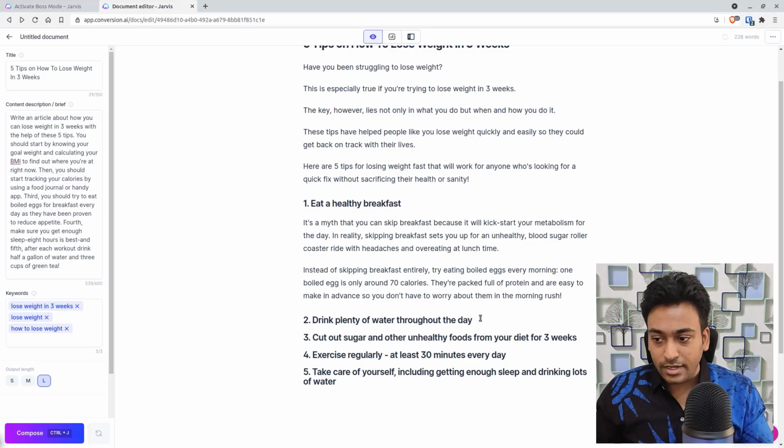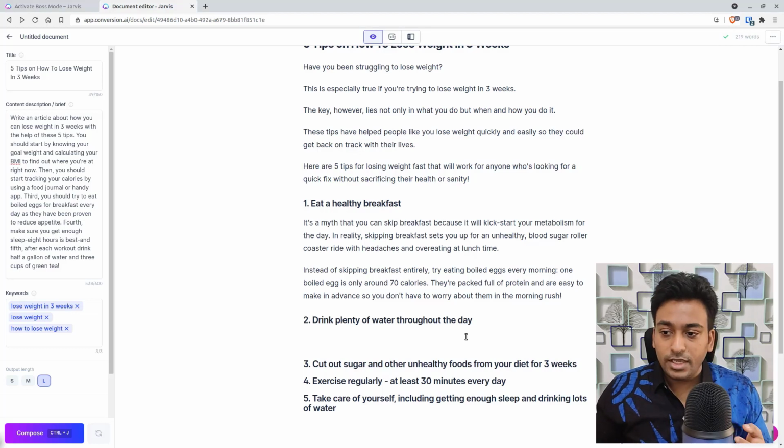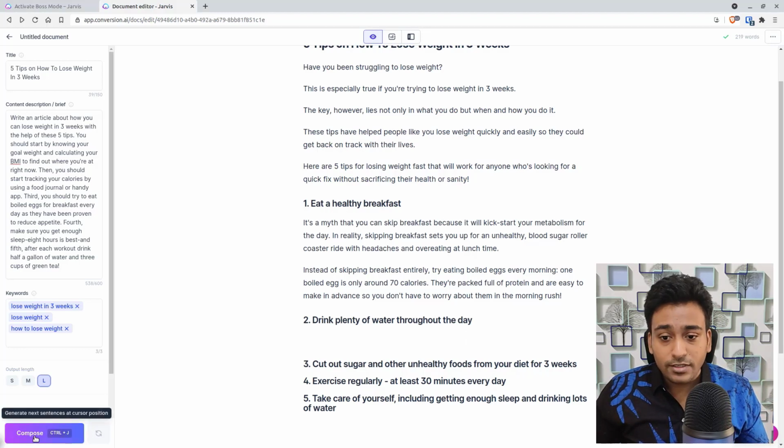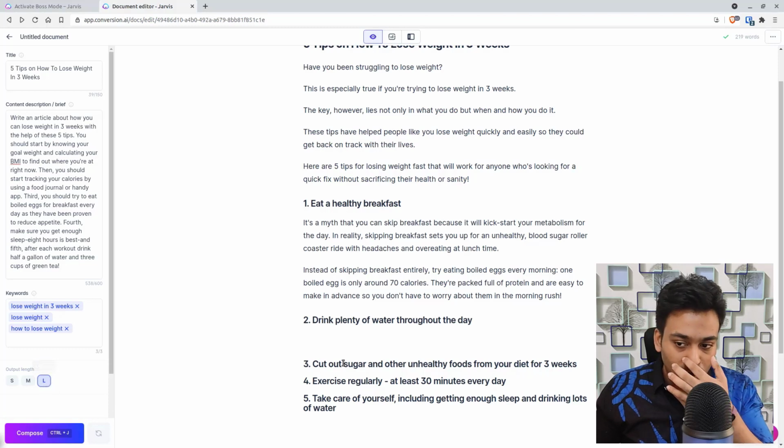Now let me show you with another example also. Now I'm going down and I want to write something on weight loss with the importance of water. I don't know what to write in this case. In that case, I'm going to give Jarvis full control since I kept it on longer.